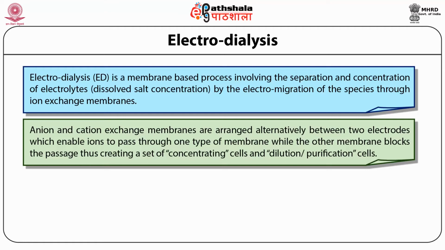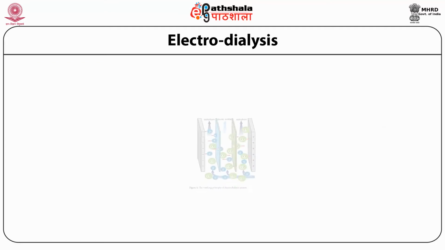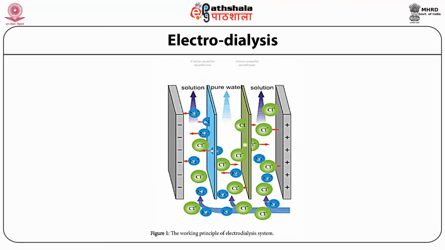The electrodialysis process is most frequently used to purify water before it is used for industrial purposes. This technique is used as an advanced wastewater treatment process because it totally deionizes the water, which is suitable for very important analytical applications. Here in this picture, we can see the working principle of the electrodialysis system.